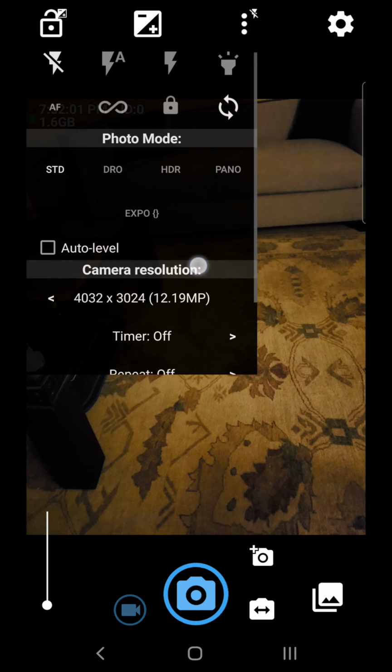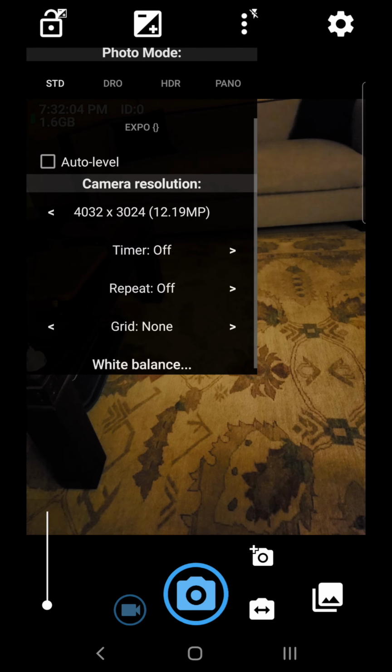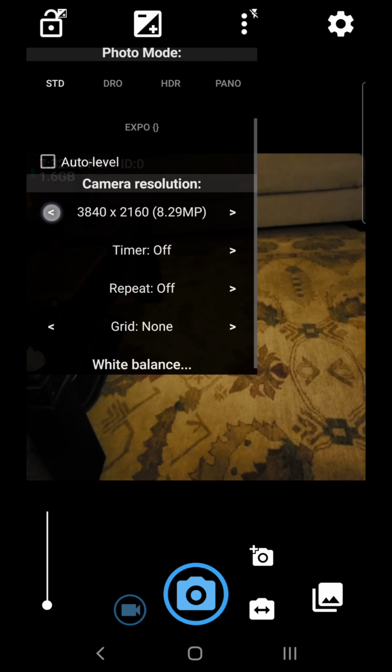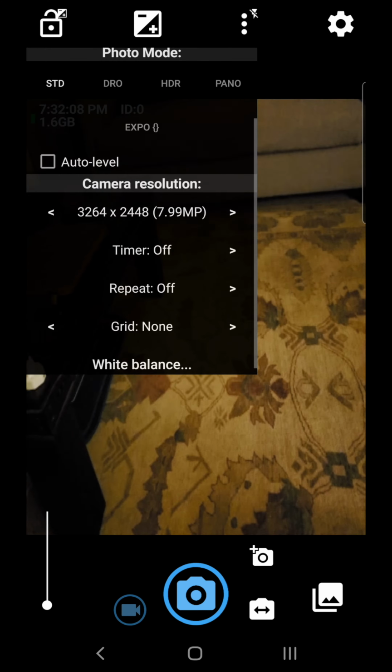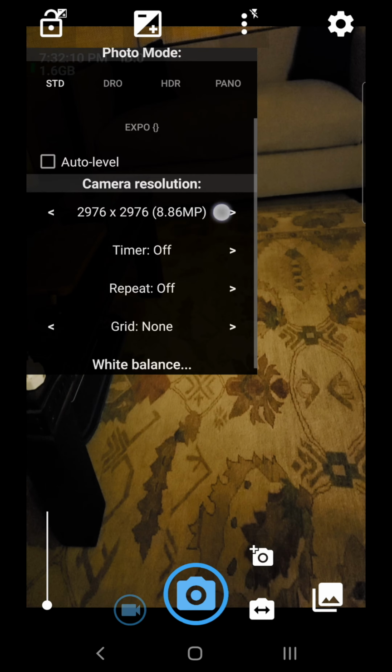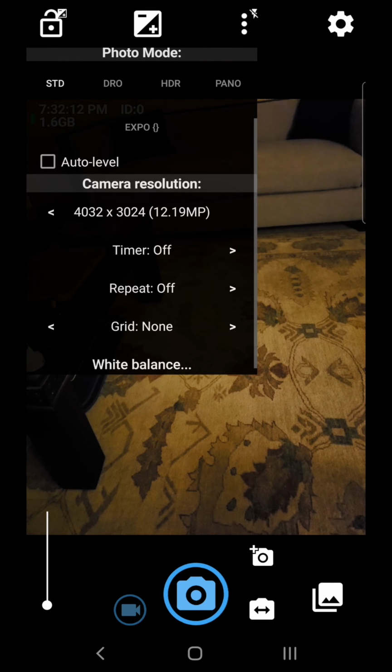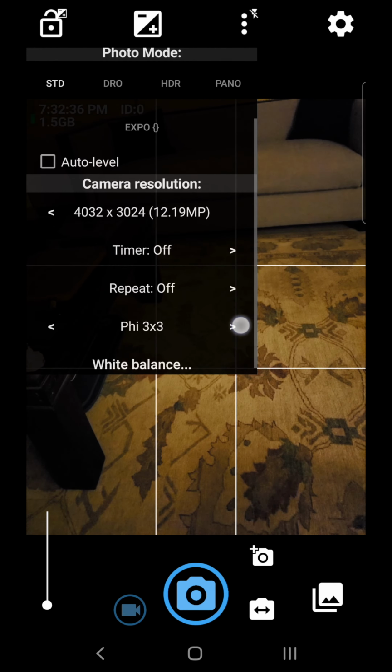Further down we have camera resolution, so if we go to the left, it's going to decrease. If we go to the right, it will increase. And this is the highest resolution that is available. We have a timer. Then we have repeat, which is continuous shots. We're going to keep that to off. Then we have the grid,